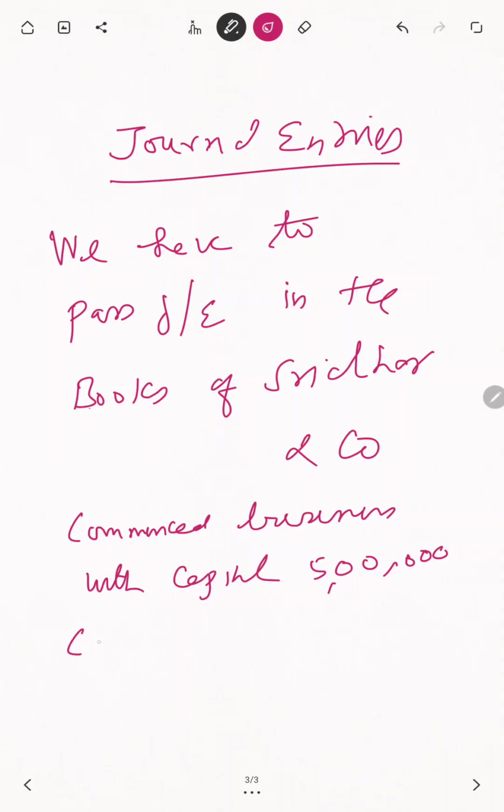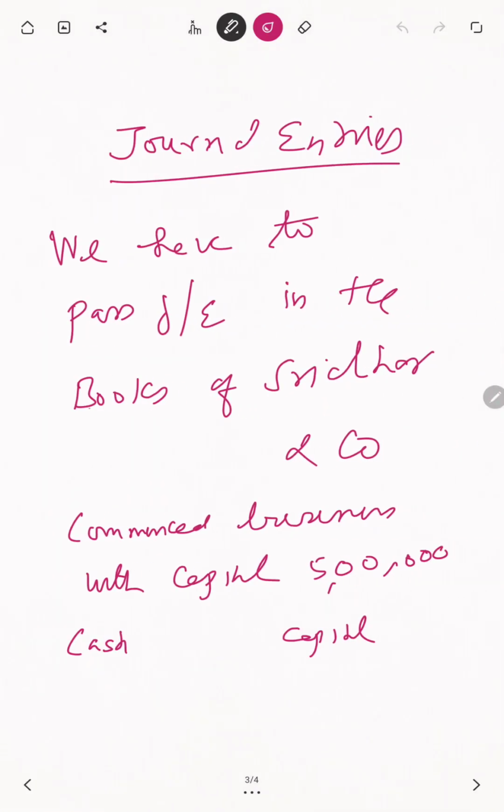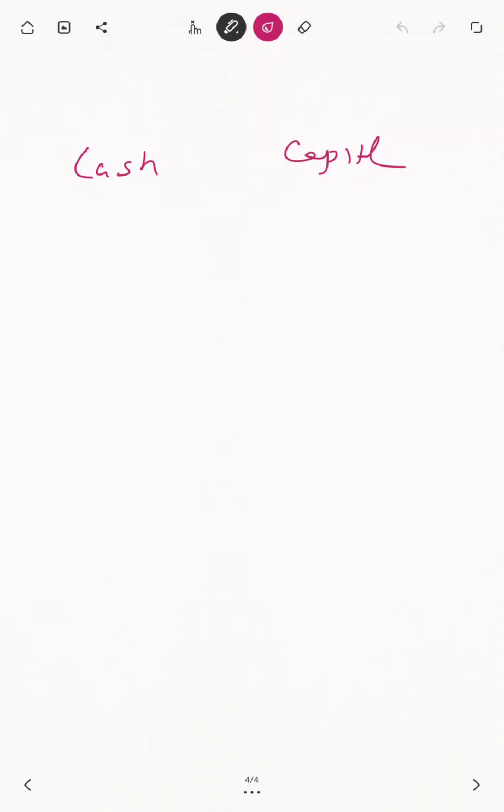One is cash account, another one is capital account. Cash account comes under which category, my dear student?